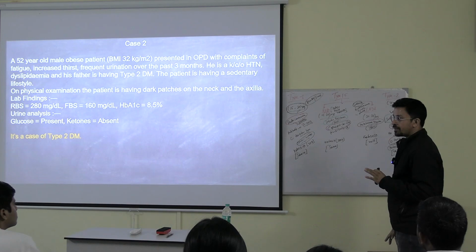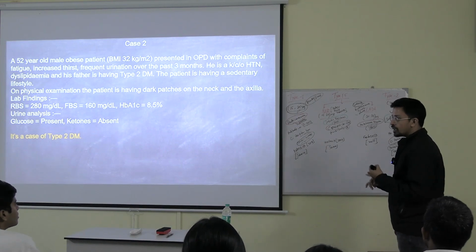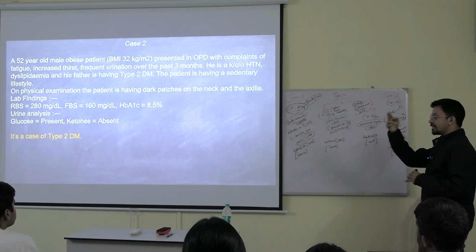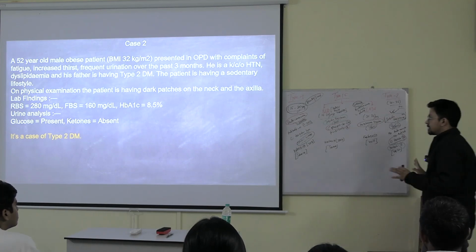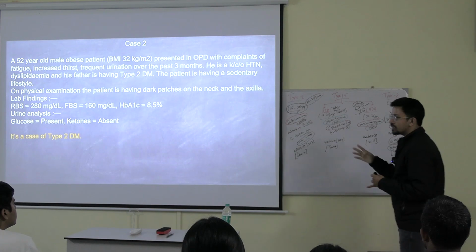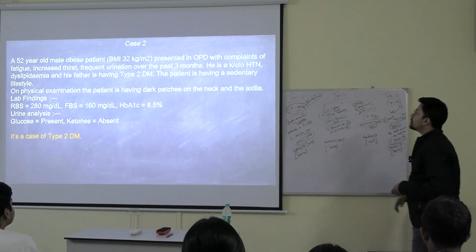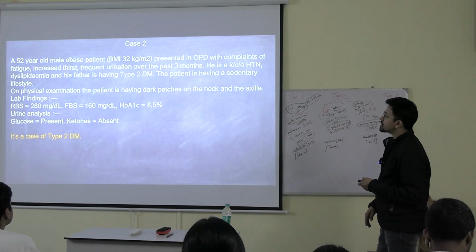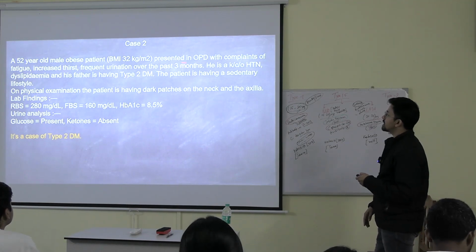Everybody knows how to measure BMI? Weight in kilogram, height in meter. Divide the kilogram by meter square. Done. Normal BMI is 18 to 24. Okay, if it is more than that, then it is obesity. Now, the patient presented in the OPD with complaints of fatigue, increased thirst, and frequent urination over the past 3 months.